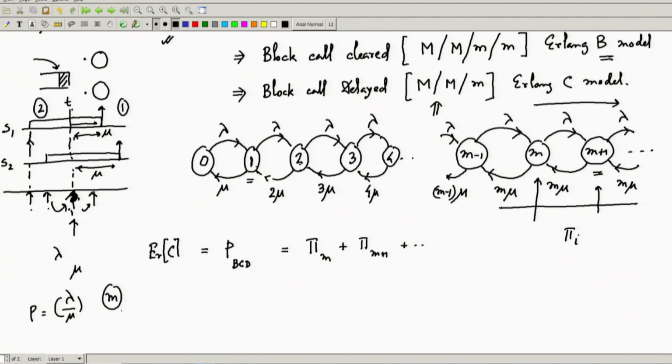Now, m is my design parameter. When I design a trunk switch, I have to decide how many output links to give, because that is costlier: the more links I give, the more the cost. So what I try to design is a targeted block-called-delayed probability, the probability that a call will be delayed. For that probability, for a particular arrival and service rate, I will be designing m. This is the design we targeted earlier. In Erlang's loss model we were targeting this kind of design also, but that was done in a more average analysis.